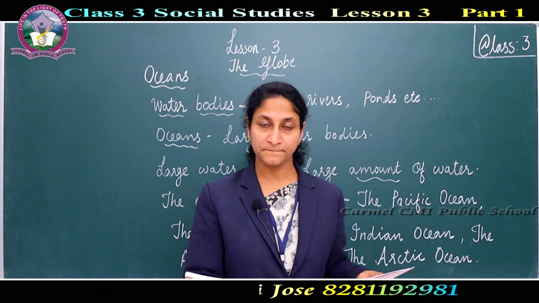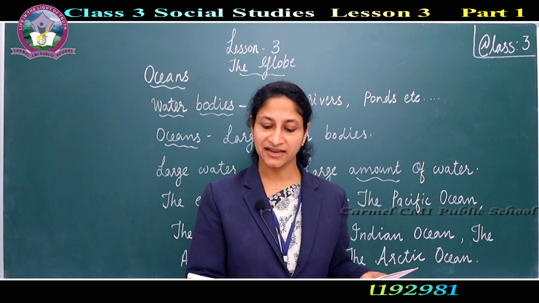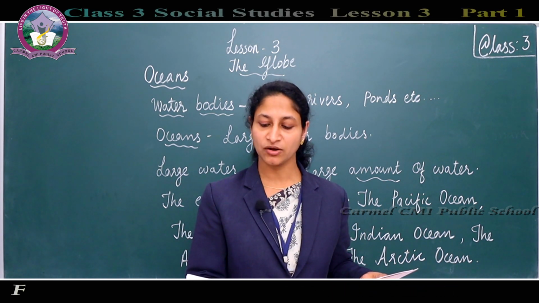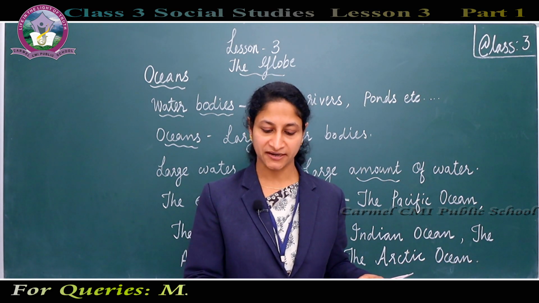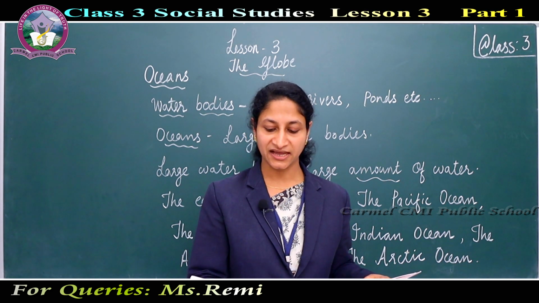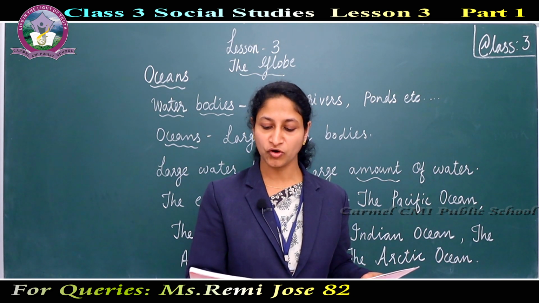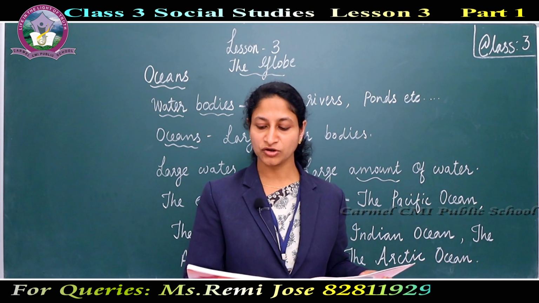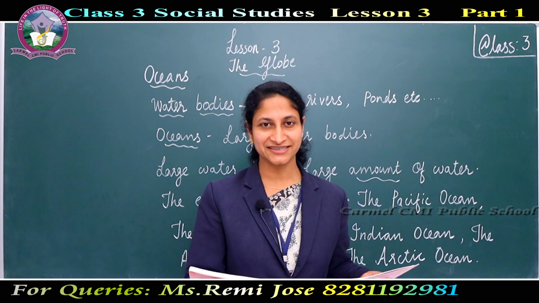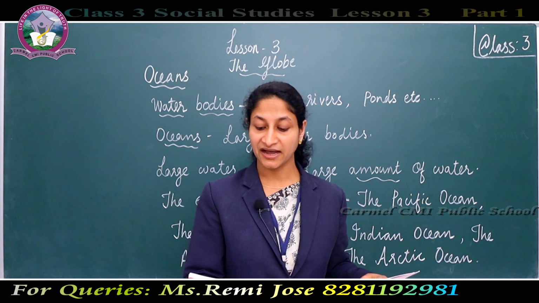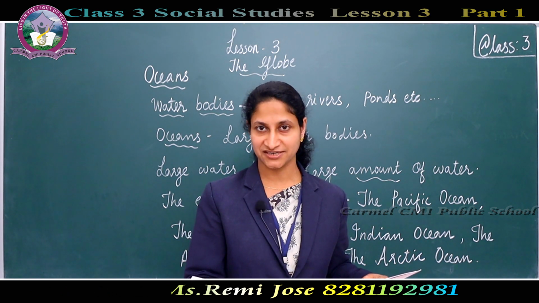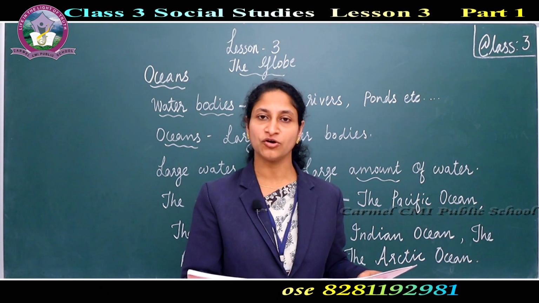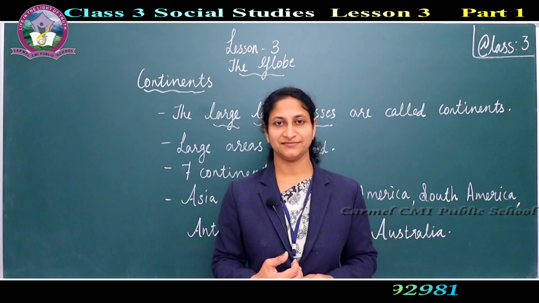They are the Pacific Ocean, the Atlantic Ocean, the Indian Ocean, the Arctic Ocean, and the Antarctic Ocean. The Pacific Ocean is the largest ocean of all, and the Arctic Ocean is the smallest. Here there is a mistake. Here it is given the Antarctic Ocean. You have to correct it. Actually, the Arctic Ocean is the smallest.